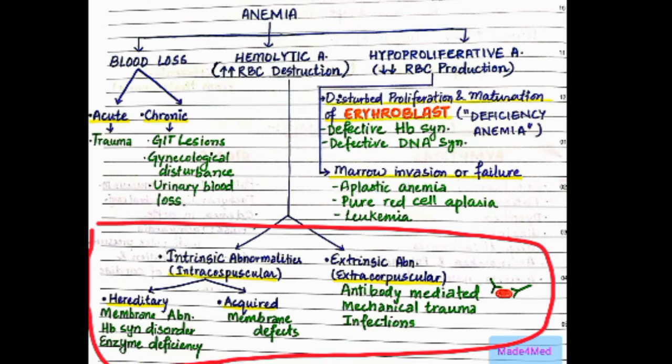And under extrinsic abnormalities or extracorpuscular, where abnormalities occur outside the cell, we had antibody mediated, as in Rh disease of the newborn and autoantibodies, and mechanical trauma as in DIC, disseminated intravascular coagulation, and infection as in malaria.